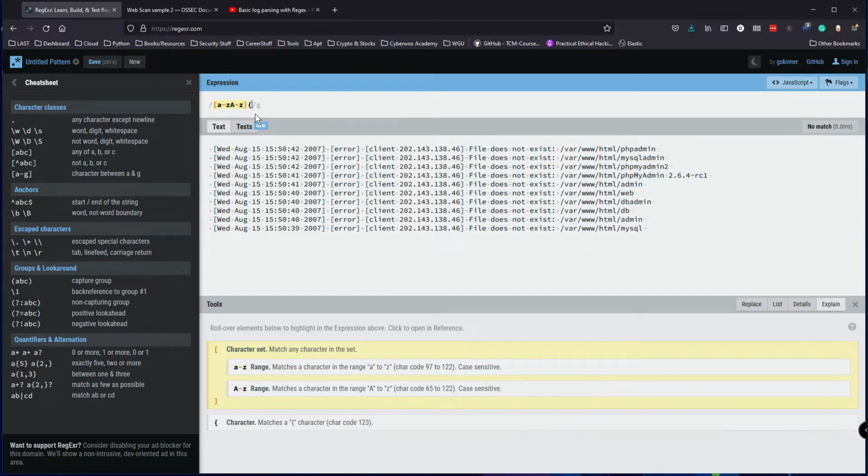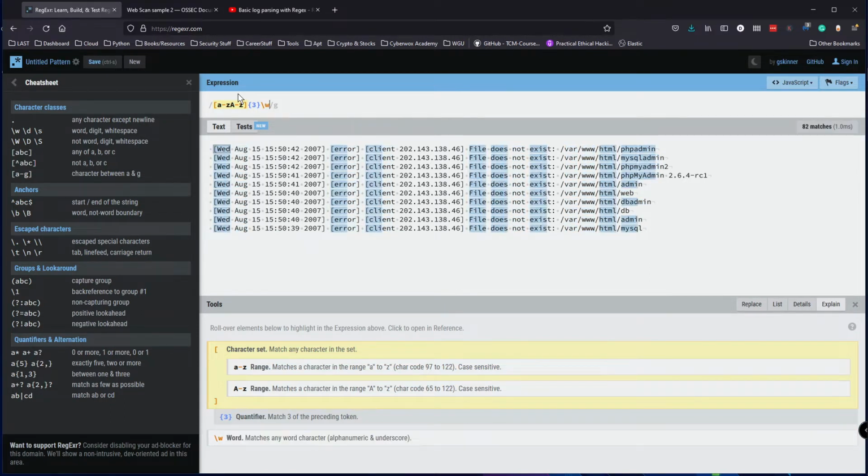So I'll open curly braces and specify 3. For some weird reason, I don't know why it's matching these other things, but to the best of my knowledge, this is it. And then I'll use this delimiter to specify that it's only going to be words. So backslash w plus, and then there's a white space right here. I'm going to use the backslash s to specify that white space.